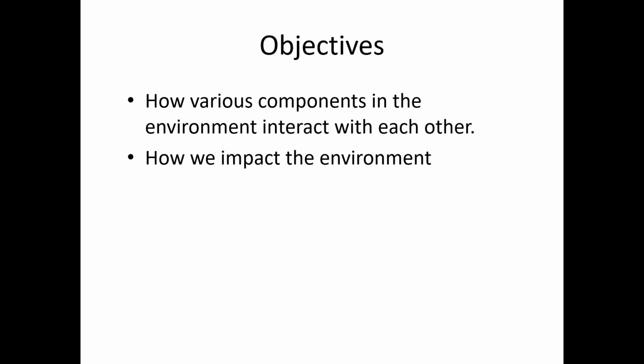So in this chapter we have to study two main things. One is how various components in the environment interact with each other, and the other is how our activities impact the environment, how we impact the environment. So these are the two learning objectives of this chapter. We know that in the environment there are various components present, and we will be studying about them.